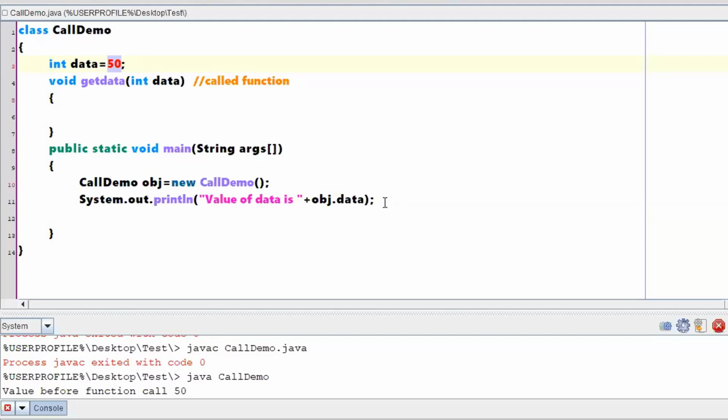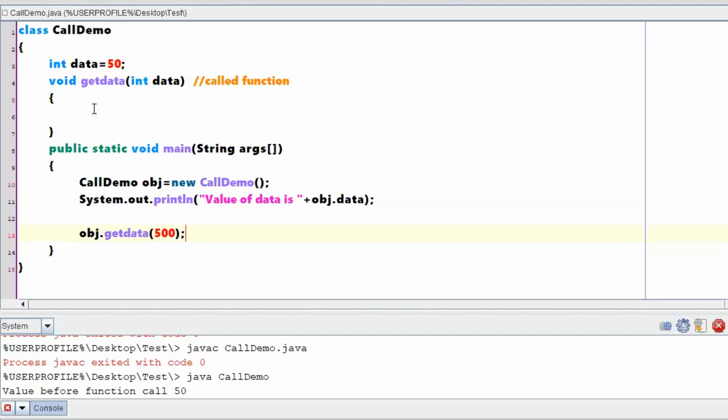What does call by value say? You have to call that particular method by passing some value, right? So what kind of value will a method take? It will take an integer value, right? So let me call that particular function, object dot get data. Let me pass 500 to this, right? 500 has been passed to that.